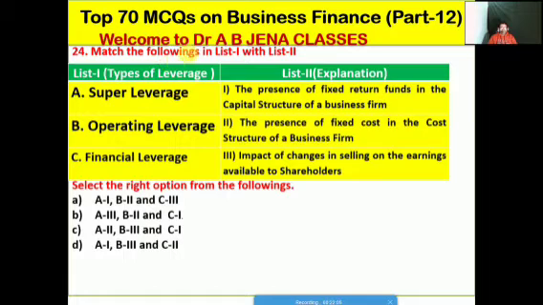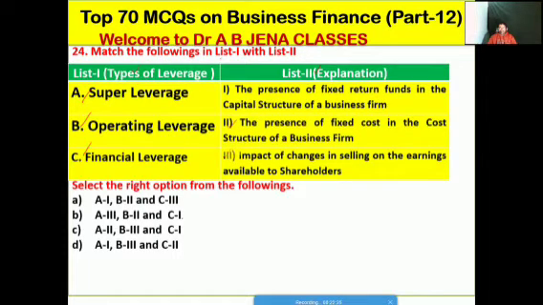So next one we will see: match the following in List 1 with List 2. List 1 has types of leverage and List 2 has the explanation. A, super leverage; B, operating leverage; C, financial leverage. In List 2, first is the presence of fixed return funds in the capital structure of a business firm. Second, the presence of fixed cost in the cost structure of a business firm.